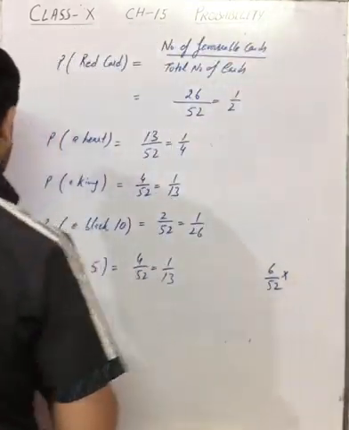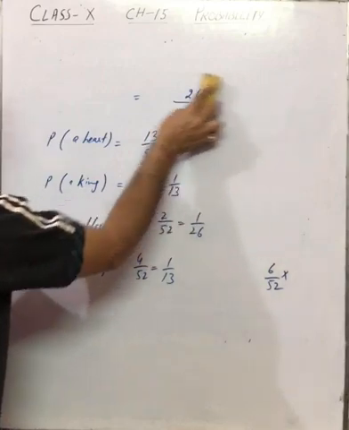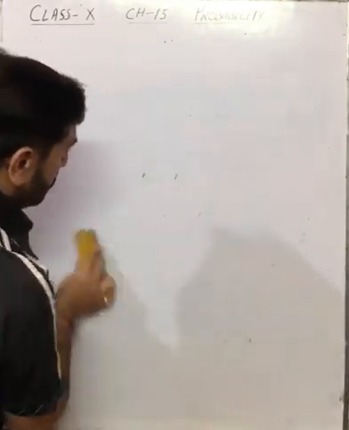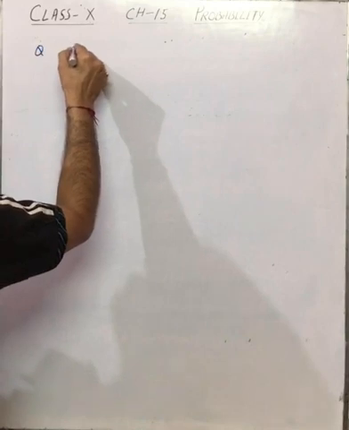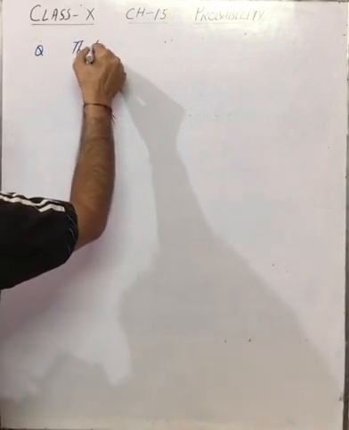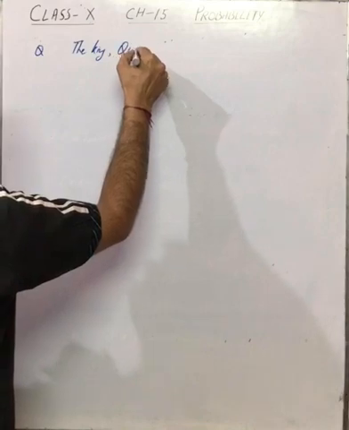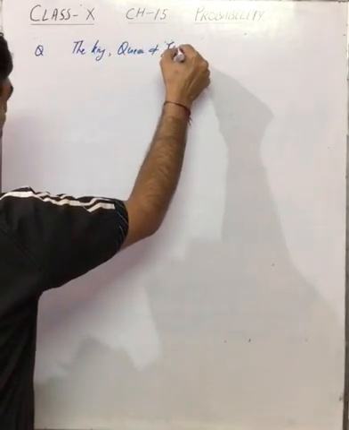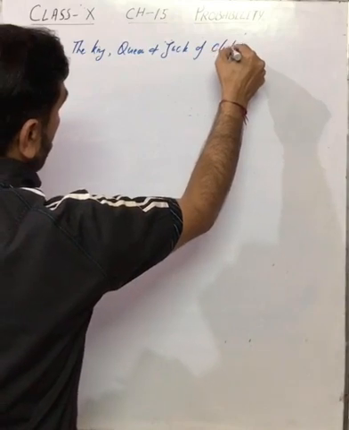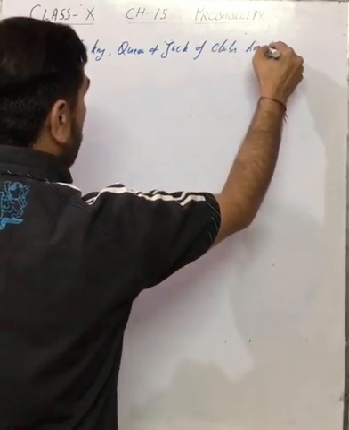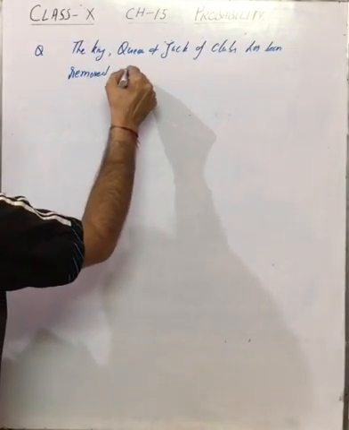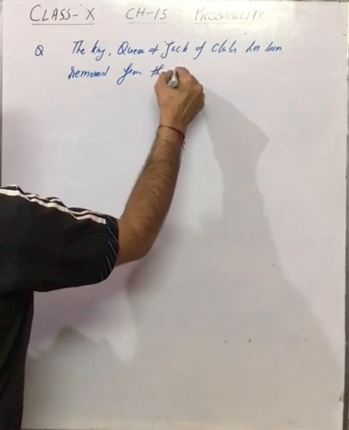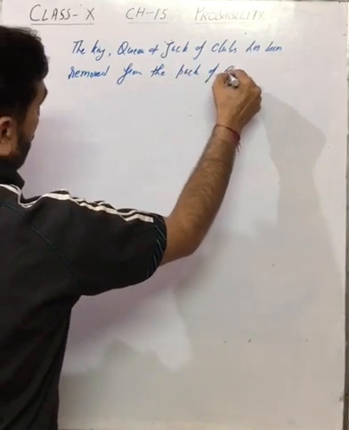So before concluding my topic, मैं आपके लिए एक और इंपॉर्टेंट क्वेश्चन probability का डिस्कस करना चाहता हूँ, which is the question is there in the NCERT book also. Suppose the question is: the king, queen and jack of clubs has been removed from the pack of cards.